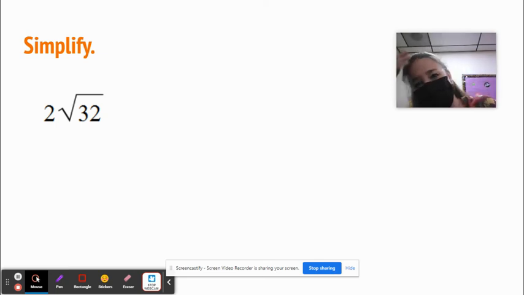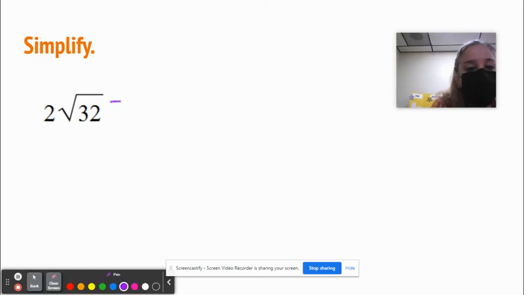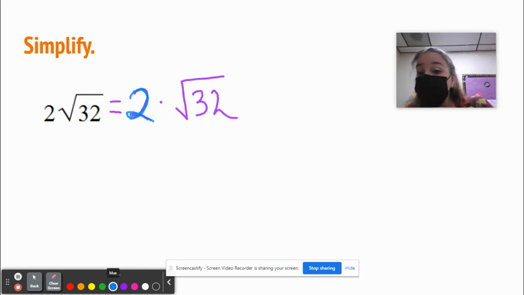Okay, so this already has a number out front, and that's okay. This means 2 times radical 32. So let's simplify. Actually, I'm going to use different colors. 2 radical 32. So now let's focus on simplifying that radical 32.